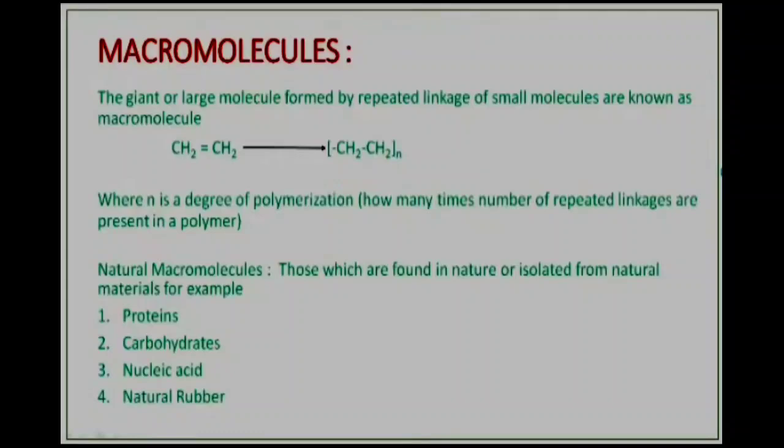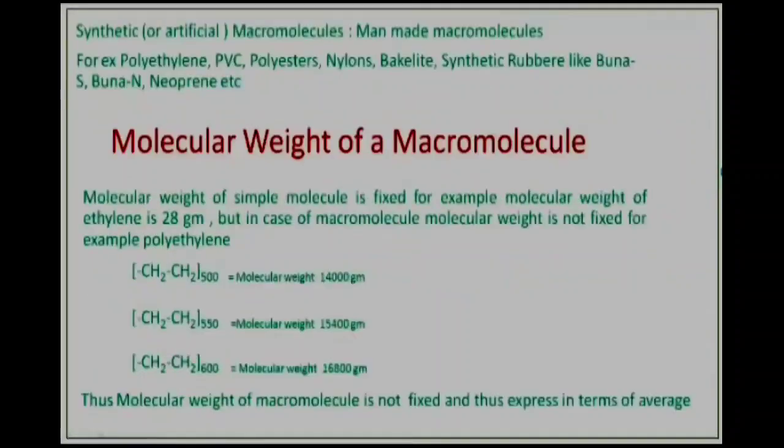Then here are the examples of synthetic macromolecules. As you know, synthetic macromolecules are also known as artificial macromolecules. These are nothing but man-made macromolecules. Examples are polyethylene, polyvinyl chloride, polyesters, nylons, bakelite, and synthetic rubbers like Buna-S, Buna-N, neoprene rubber, etc.